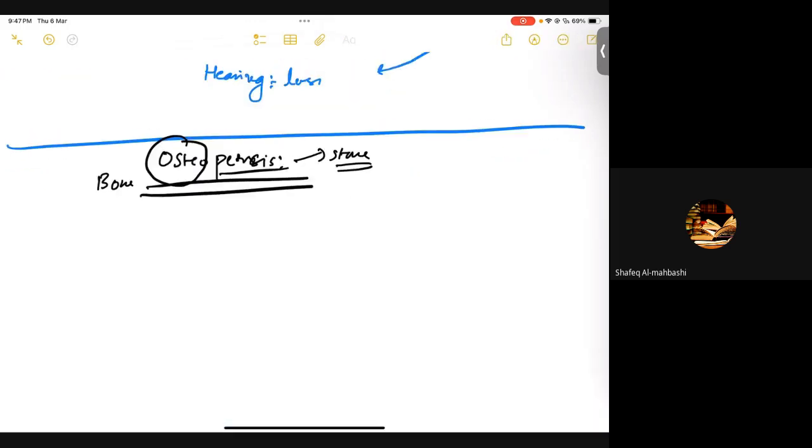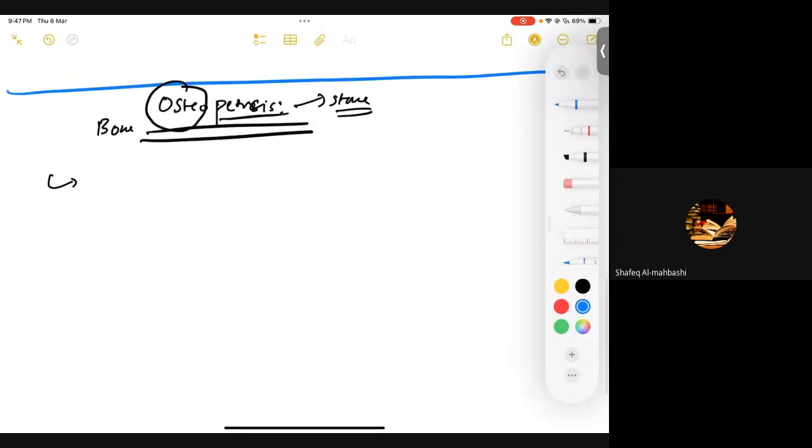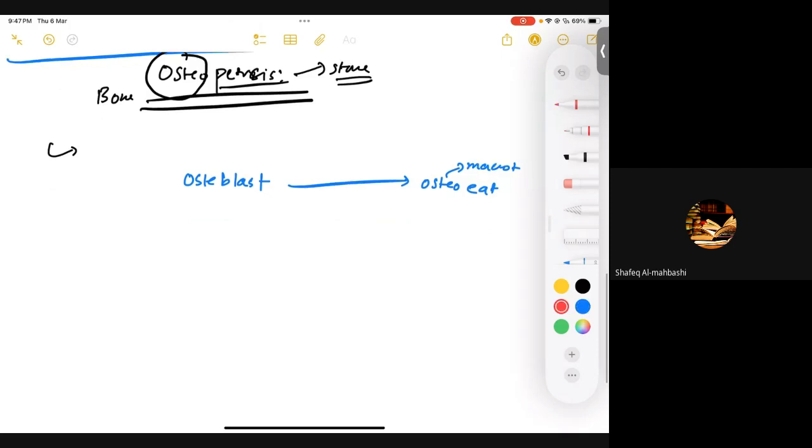Okay. So in the first place, you guys know that, for example, if I want to lay down bone, right? So your osteoblasts basically lay down bone, right? And your osteoclasts, on the other hand, they eat bone, right? They're macrophages. They would eat your bone, right? They would demineralize your bone. But we already know that you need an alkaline environment. We discussed it, if you guys remember, alkaline environment for the osteoblast to function. On the other hand, we need acidic environment in order to have increased activity of osteoclast. Is that clear?